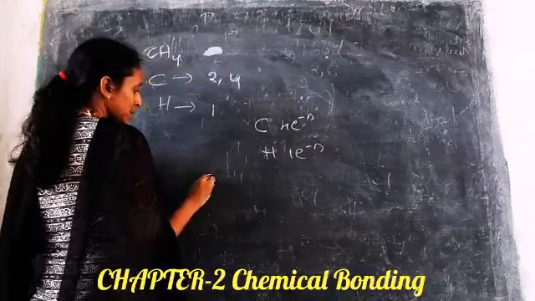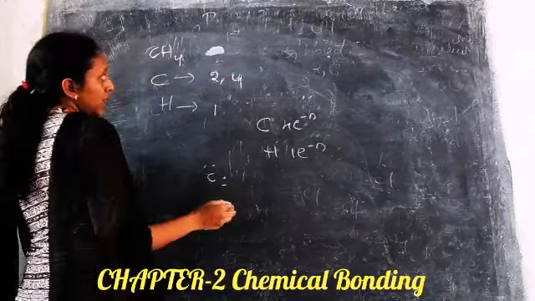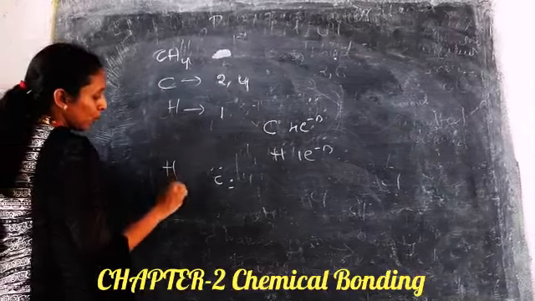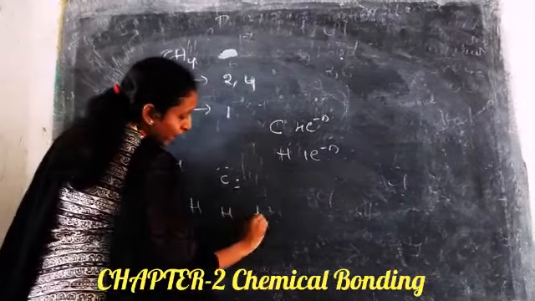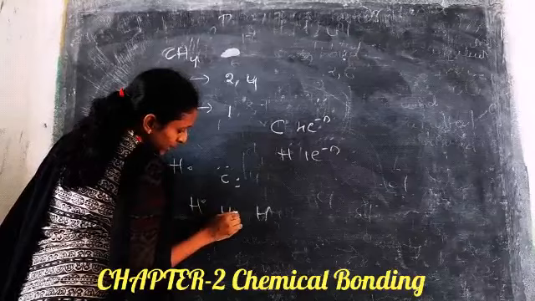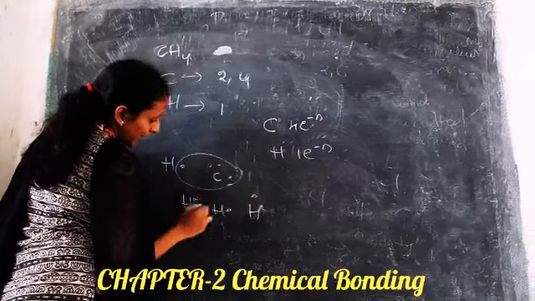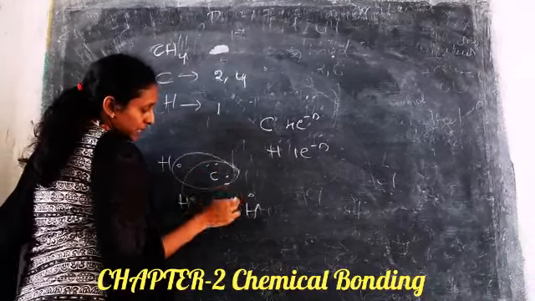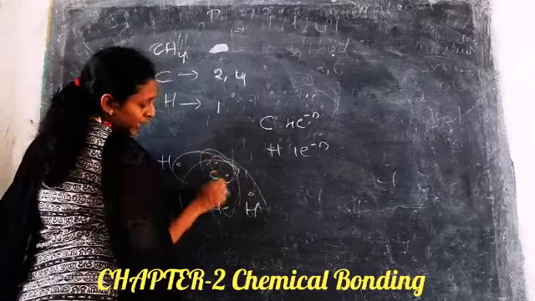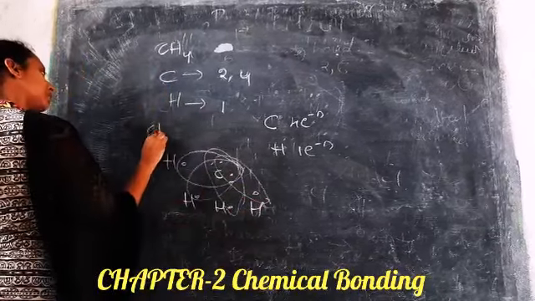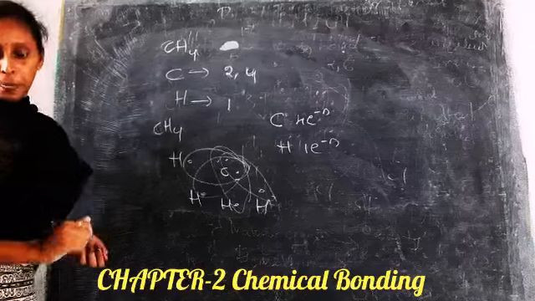So again what happens is, carbon will take up 1 electron from each of the 4 hydrogens. It will take 1 electron with this, 1 with this, 1 with this, and another with this, thus forming CH4.